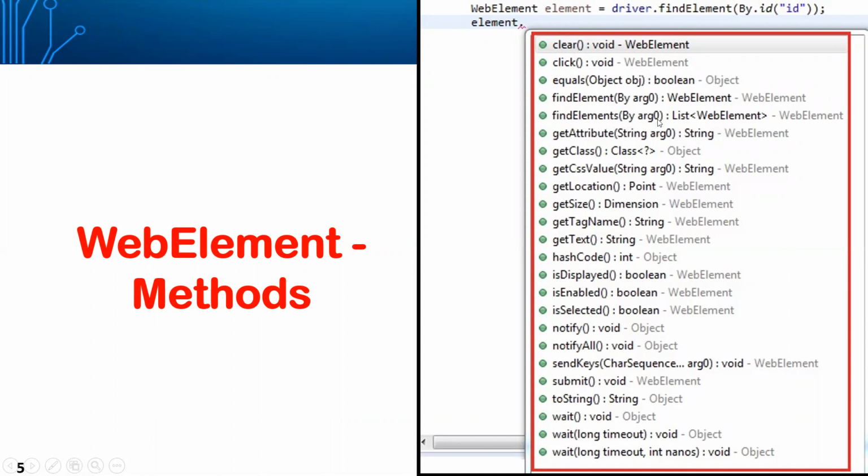In this, you will give By.linkText or something like that, and you will give the anchor tag alone. What is the anchor tag? The anchor tag of a link is a. It is the anchor tag for all the links. Now it will return n number of objects, meaning more than one object.